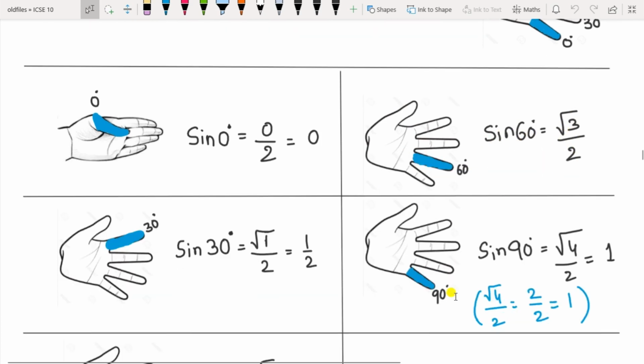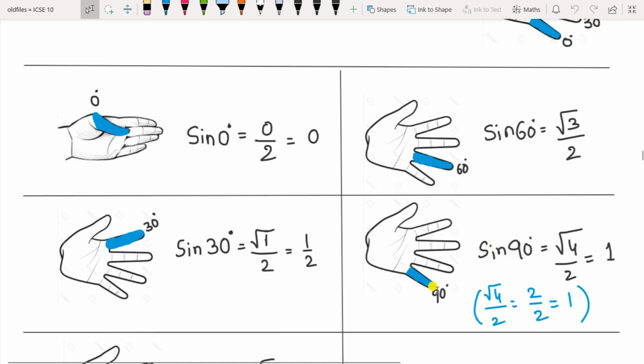Then sin 90. So fold this pinky finger here. Now number of fingers towards the thumb are 4. So under root of 4 by 2. So how to solve this? And under root of 4 is 2 here. 2 by 2 is 1. So sin 90 value is 1. So these are the 5 values that you must remember, and value of sine is very important. If you know value of sine, all the other you can write it by yourself.